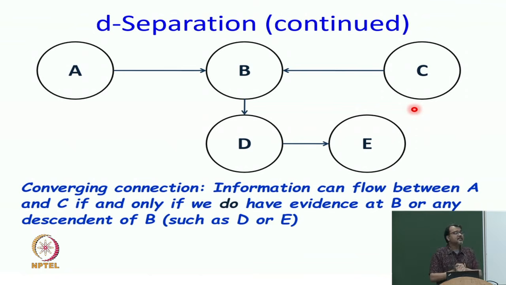So, the converging connection says, contrary to diverging connection and linear connection, that information can flow from A to C if we do have evidence, either in B or in any child of B, because the children of B eventually change the probability distribution of B, and now that I have more information on B, information can flow from A to C. So, A and C were originally cut off, but they become not cut off if I know B or any child of B.